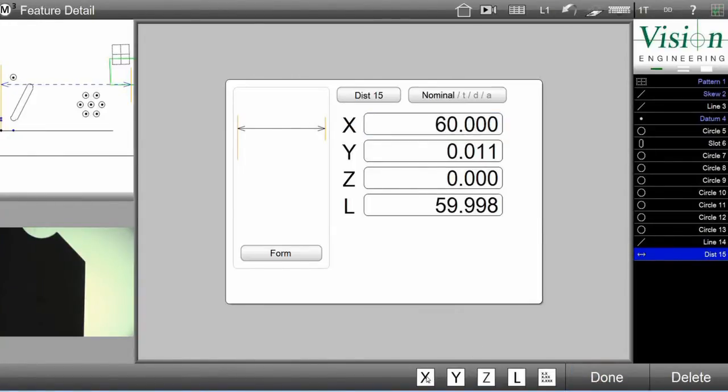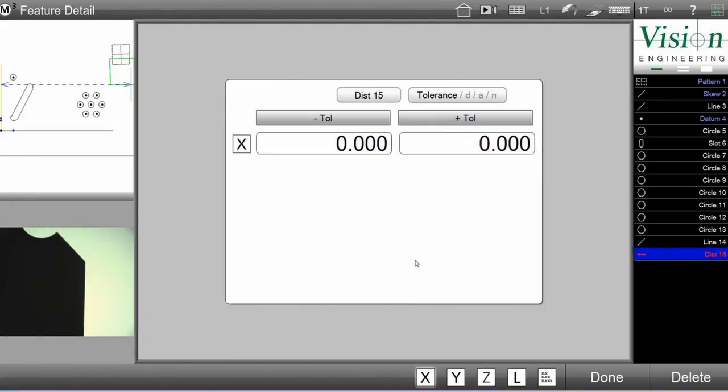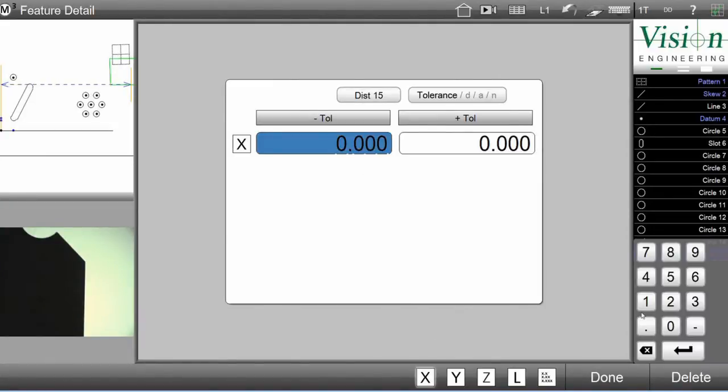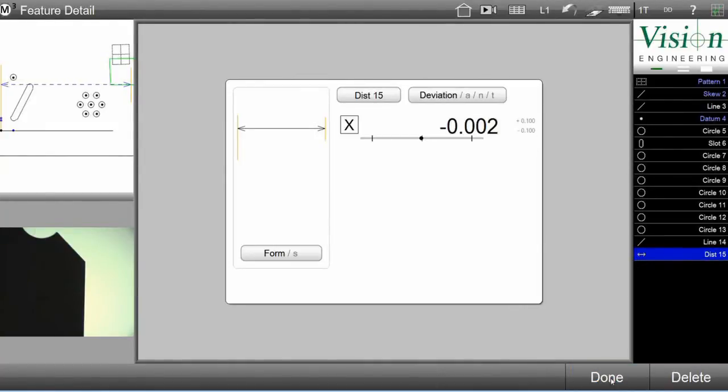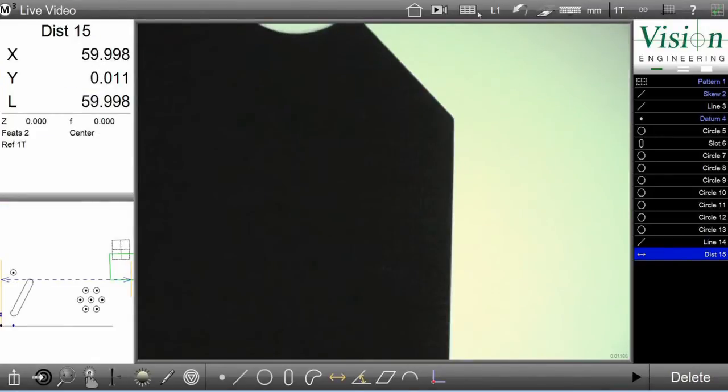I push done. Then I'm going to tolerance the x-axis, and I'm going to key in for my tolerance 0.1 and 0.1. So my high and low tolerance for my x-axis is plus or minus 100 microns. And to complete that, I push done, and as you can see, this is past tolerance.